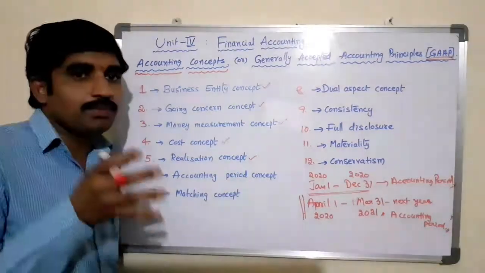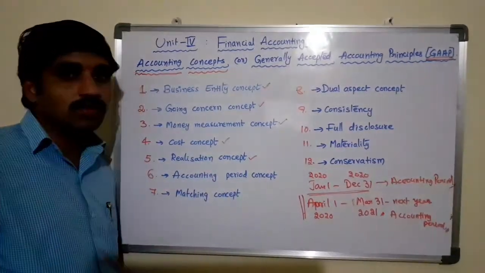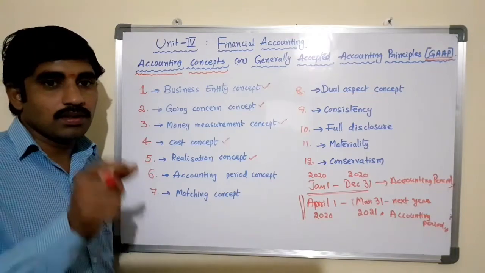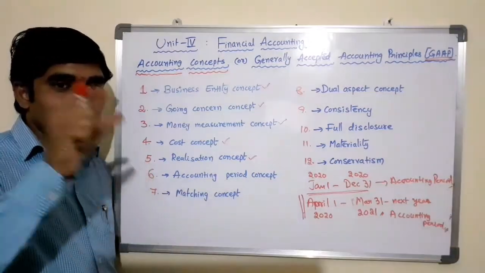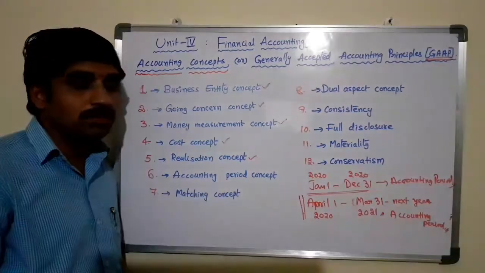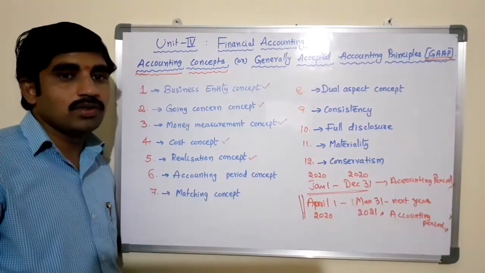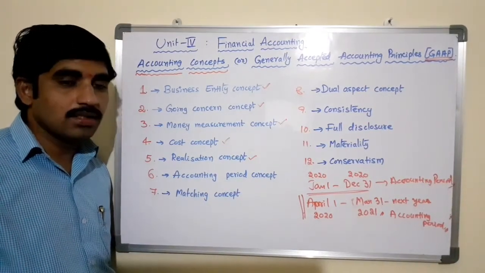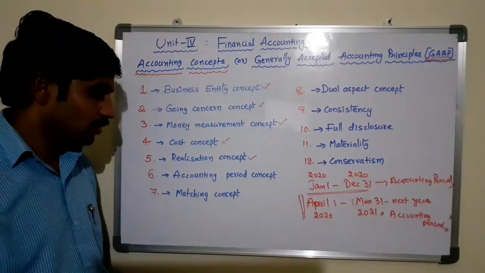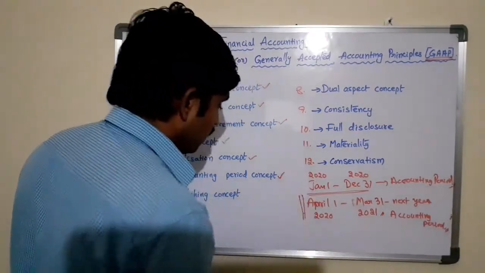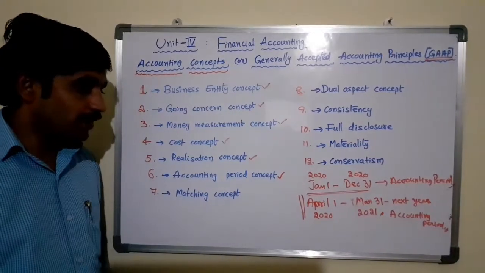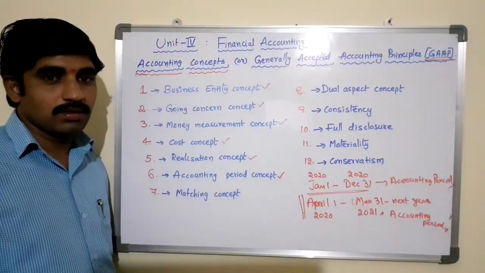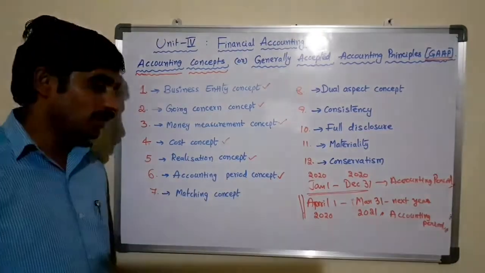Means the accounting period should consist of 12 months. The starting date and the ending date of the accounting period should span 12 months. Then only can we say that it is an accounting period. So accounting statements will be prepared for the year, which consists of 12 months only.